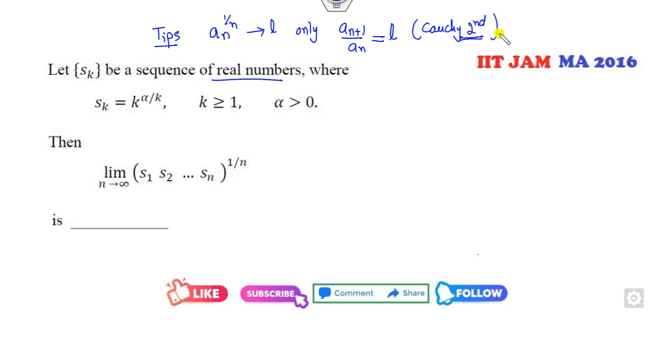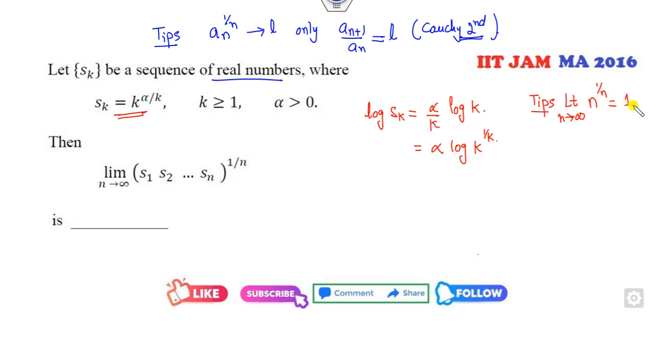Fine. But if you see that this is my Sn, the best way is I can take the logarithm of this. So log of Sk will be alpha over k log of k. Then what I can do is alpha log of k raised to power 1 over k, and we all know the limit as n approaches infinity of n raised to power 1 over n is 1. So if this value is 1, log of 1 is 0, so log of Sk is 0.